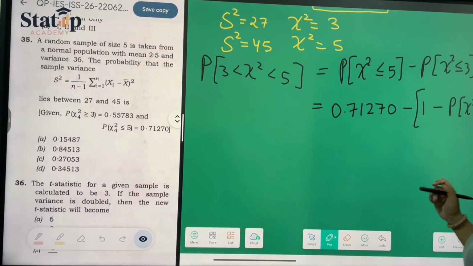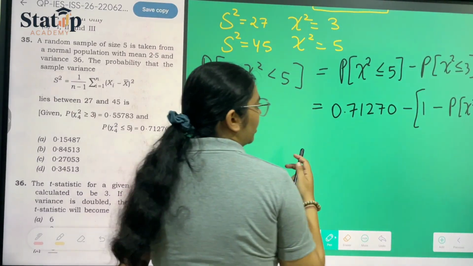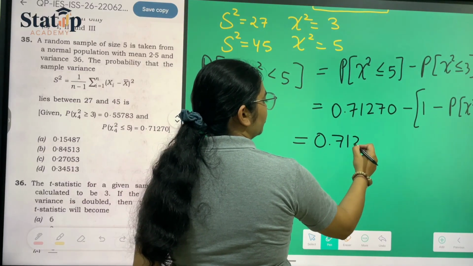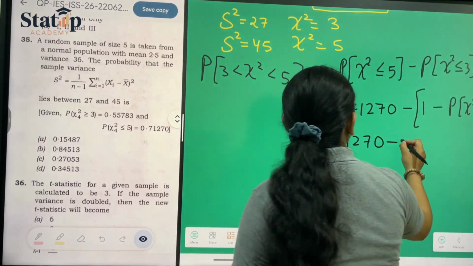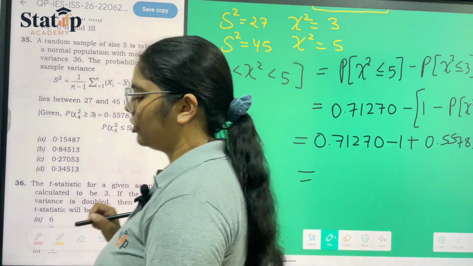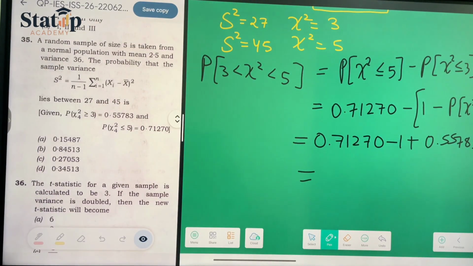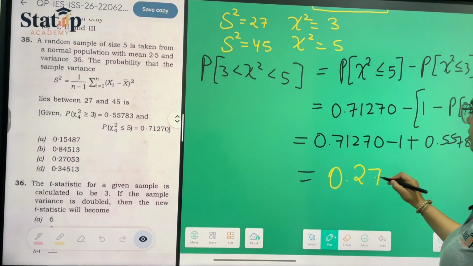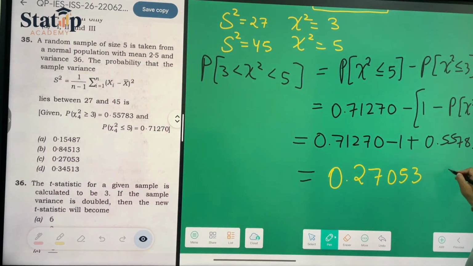Equal to can be put because it is a continuous distribution, so equal to doesn't matter. 0.71270 minus 1 plus 0.55783, what they have given. Now on adding and subtracting, you will get your final answer as 0.27053, which is option number C, the correct answer.